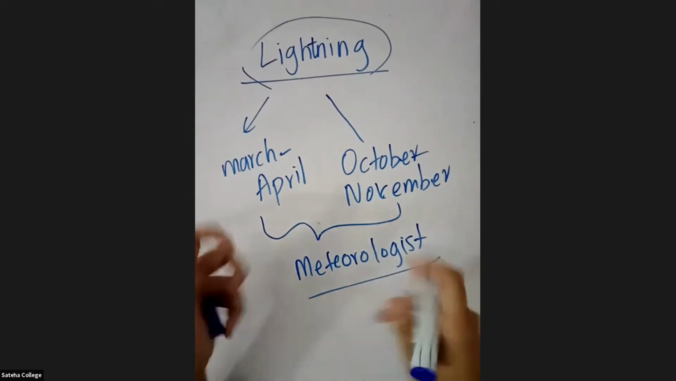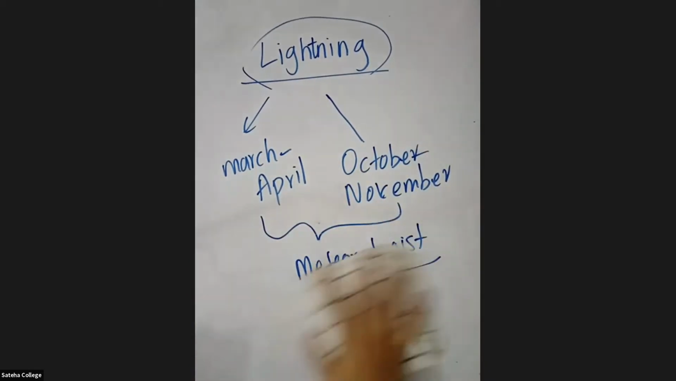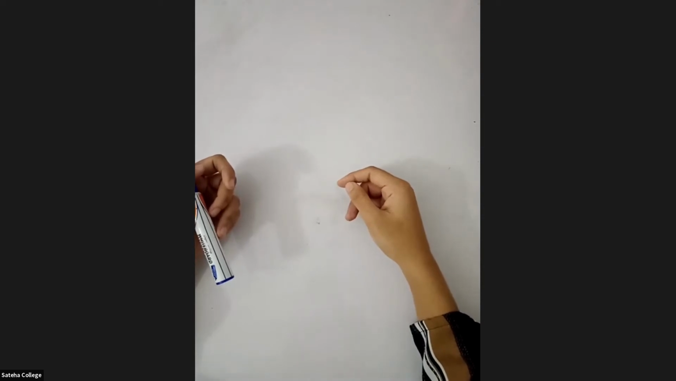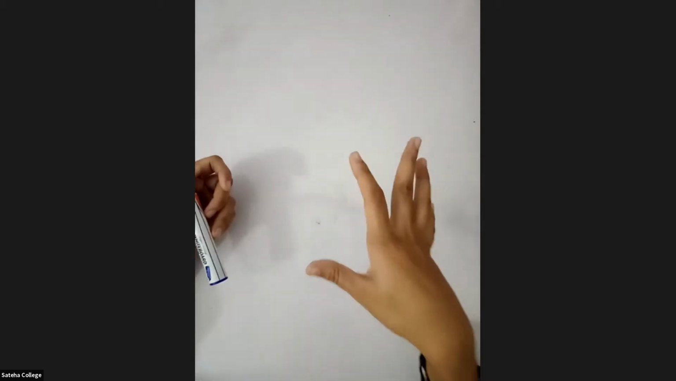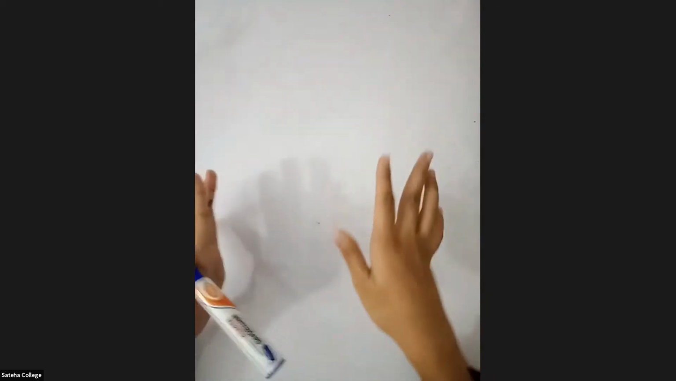Now I am going to teach you how a cloud occurs in our sky. I think you may have studied this in grade 6. Did you all study the water cycle in grade 6? Yes, most of you have. So I will teach you how a cloud is going to occur.